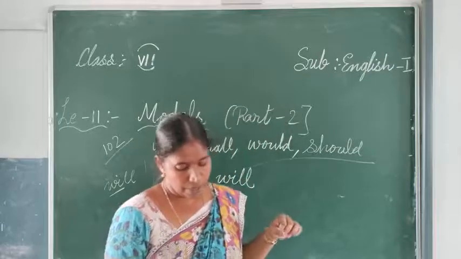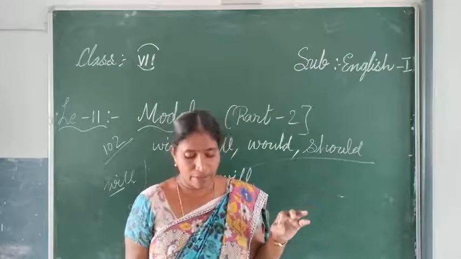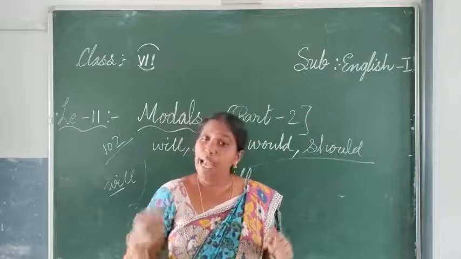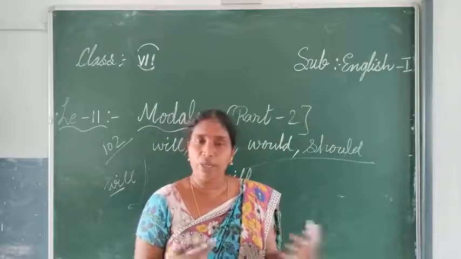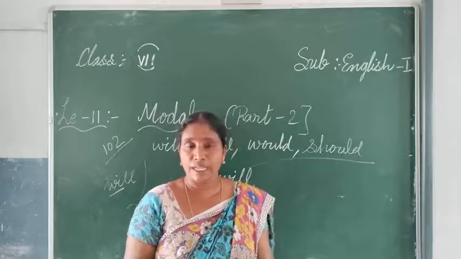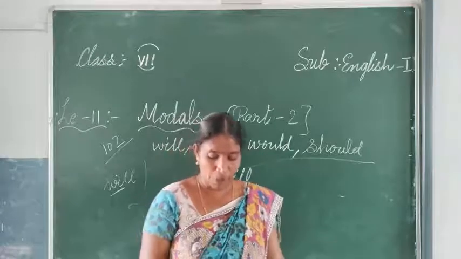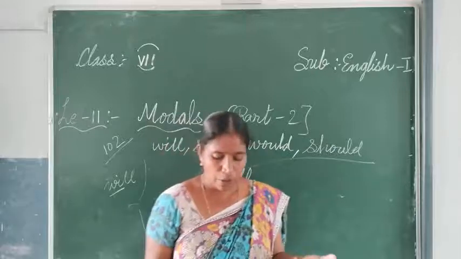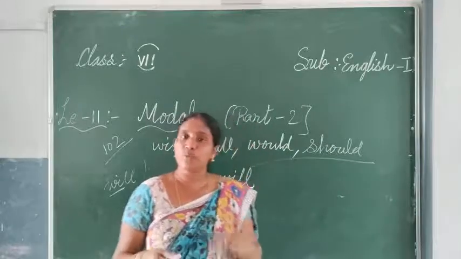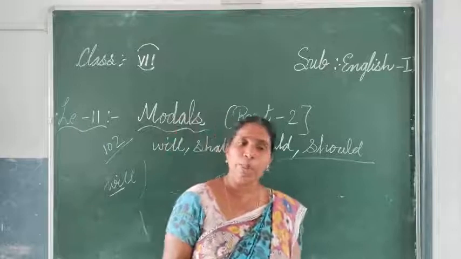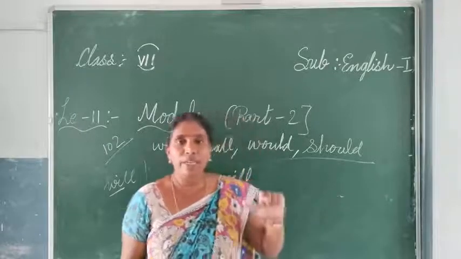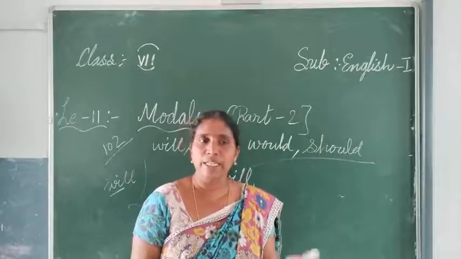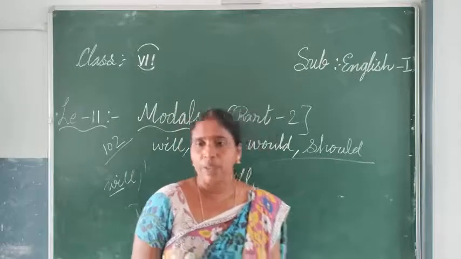Then next one, habit, that is habits and characteristic behavior. So for the habit, we use it when talking about another person's habit or character, that particular person, then only we will use this will. He will always be ready to help. So this will here, he is always ready to help, means that is his habit, or that is his character, that he always helps the people.